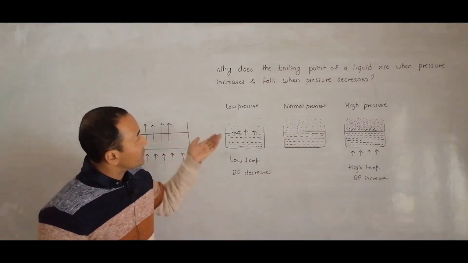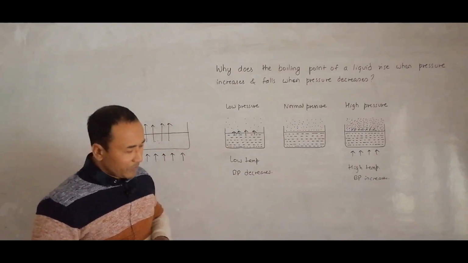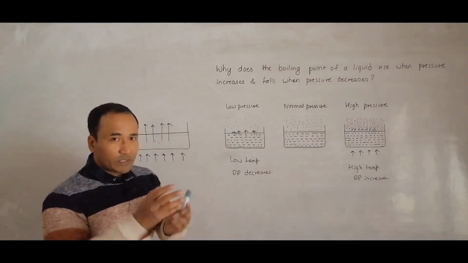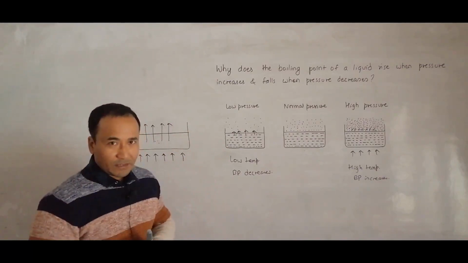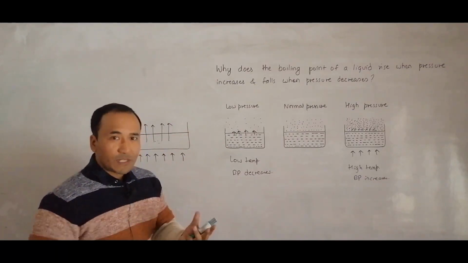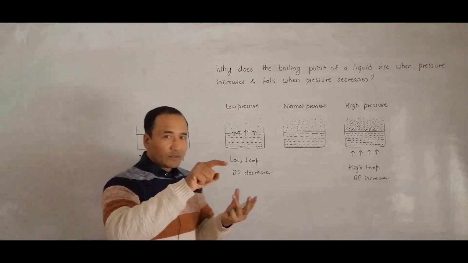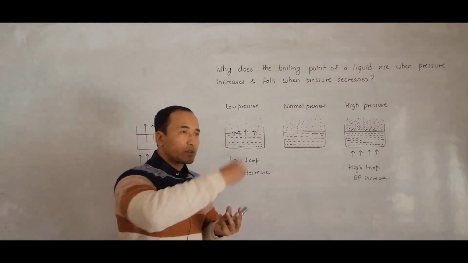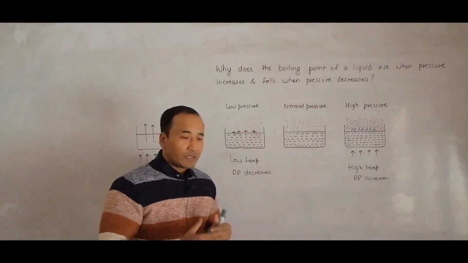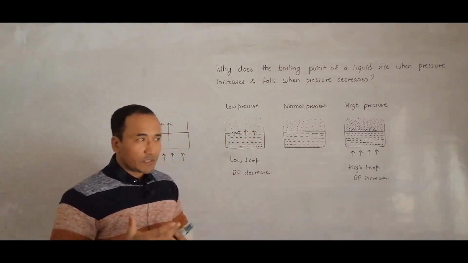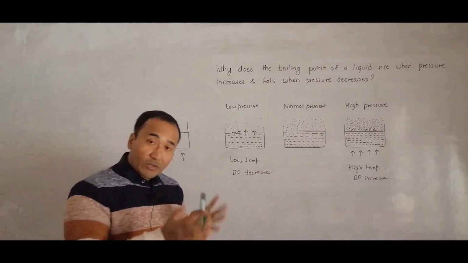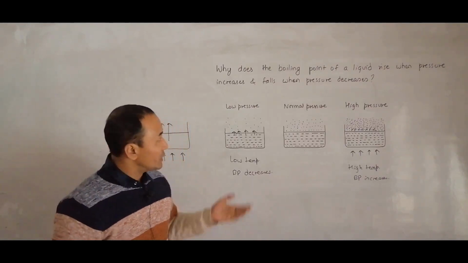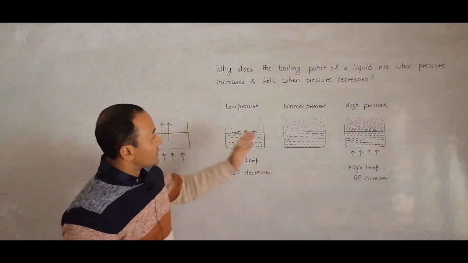So that's what happens to the boiling points because of high pressure or low pressure. Now, one thing: if we take a cup of water into a vacuum, in space let us say, what happens? It boils by itself, because the pressure is low there. Molecules just fly away, and they boil even without us giving any heat. So that means the BP will be very low. So all the answers follow from the same phenomenon.